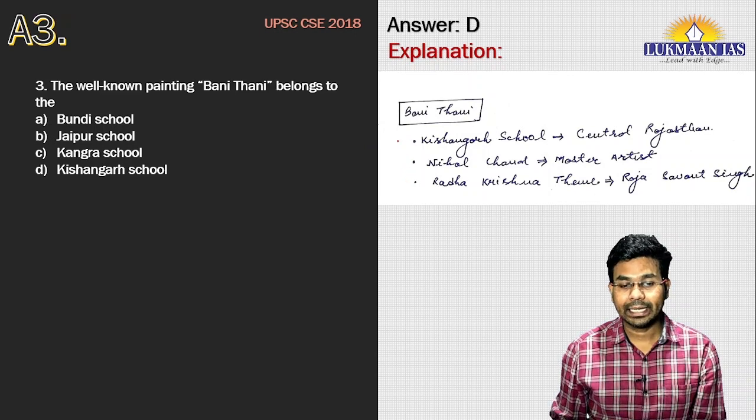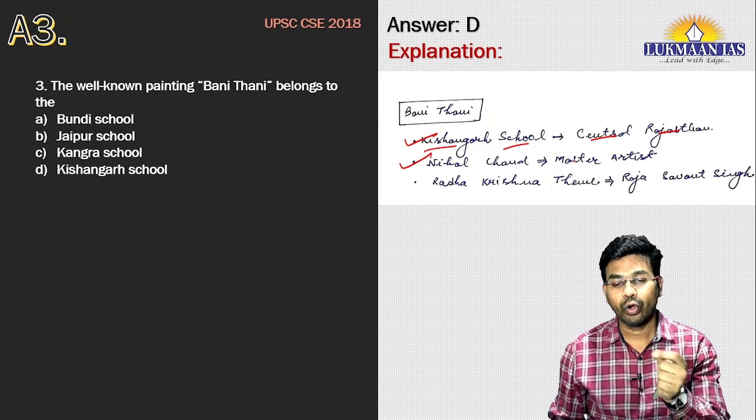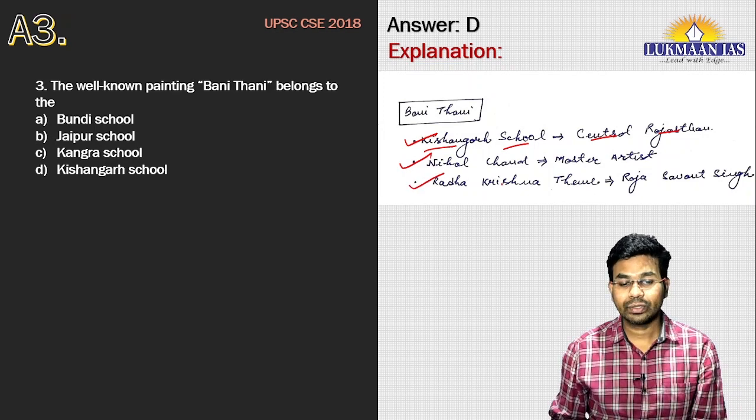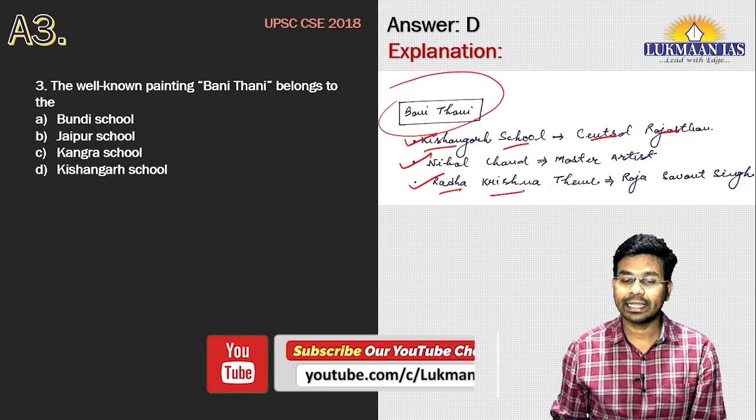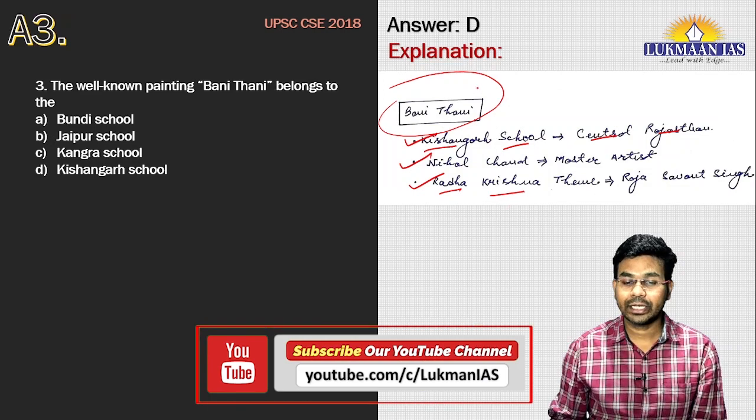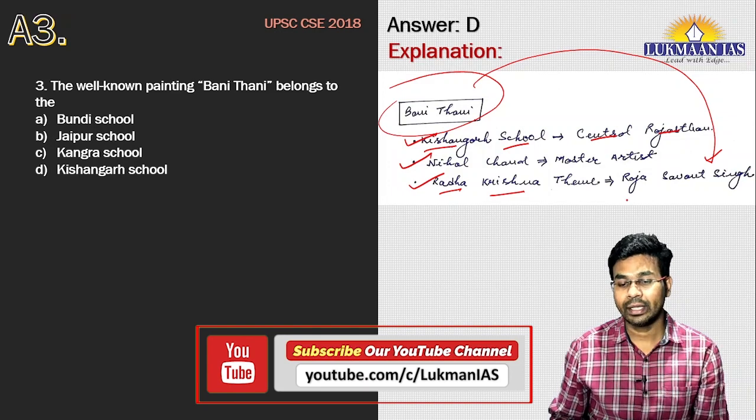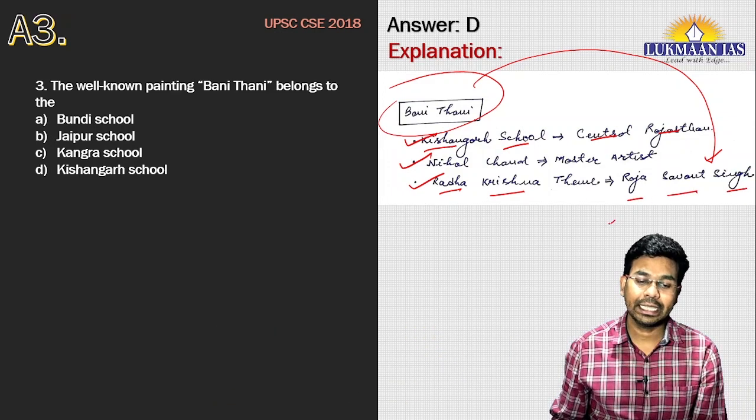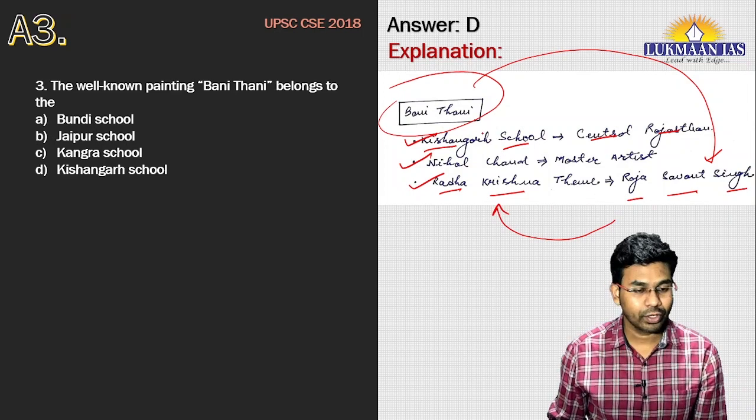Bani Thani painting belongs to the Kishangarh school, which is located in central Rajasthan, and Nihal Chand was a master artist of this particular Bani Thani painting. It has the theme of Radha and Krishna. This painting was earlier patronized by a ruler, Raja Sawan Singh, and he influenced the theme of this school of painting, like the Kishangarh school of painting.